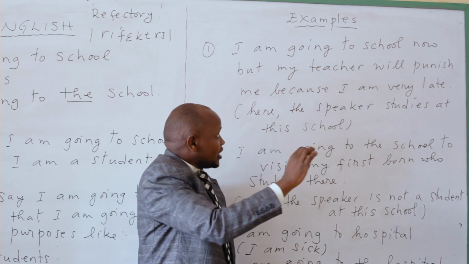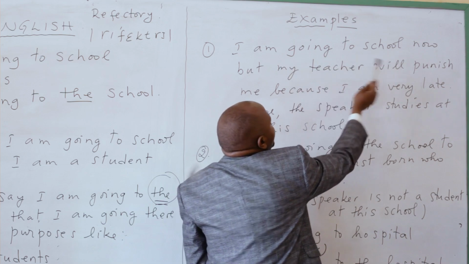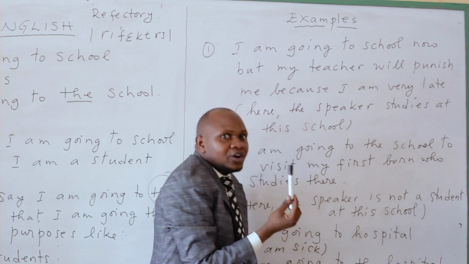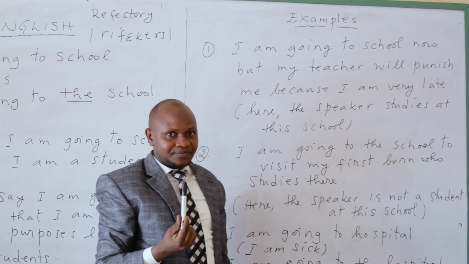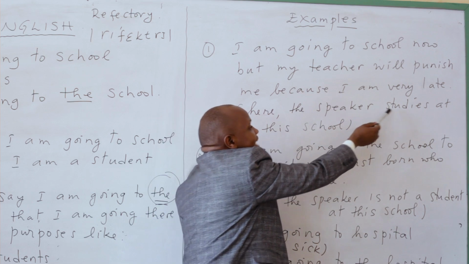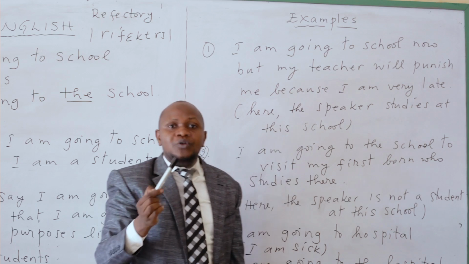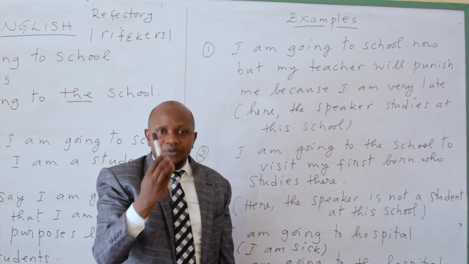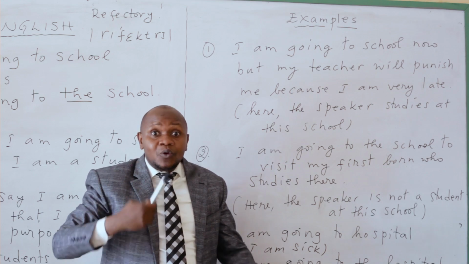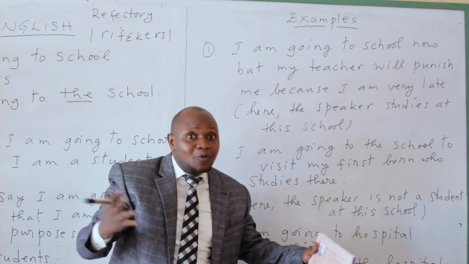Ngiye ku ishuri aka kanya, ariko mwarimu wanjye arampana, but my teacher will punish me because I am very late. Kubera ko nakererewe cyane. Here, the speaker studies at this school. Hano bishatse kuvuga ko the speaker uyu uri kutubwira inkuru yiga kuri iri shuri. Kubera ko ari kutwereka ko agiye ku ishuri ubu ngubu, ariko mwarimu we aramuhana kuko yakererewe.